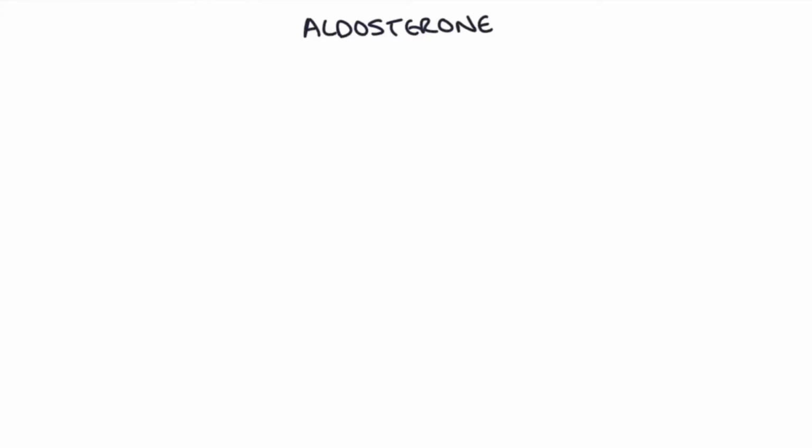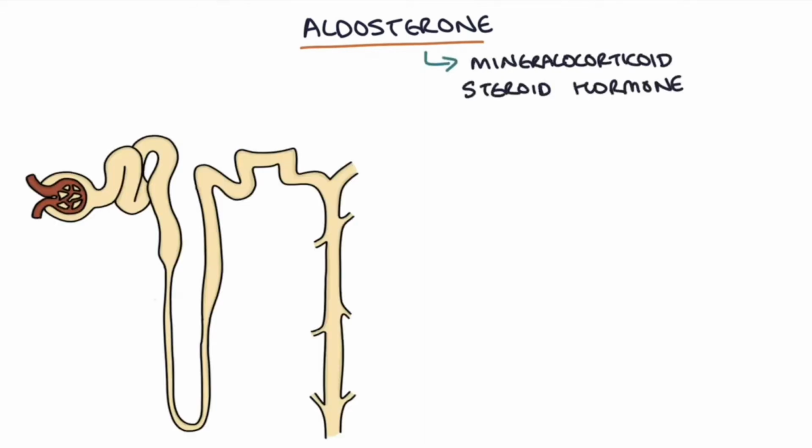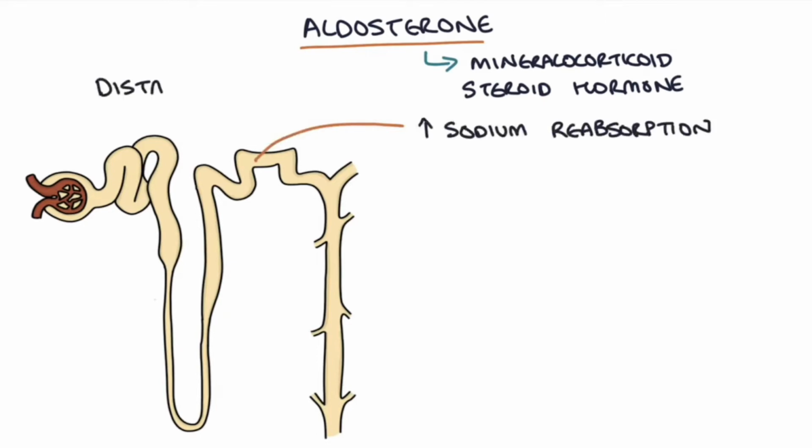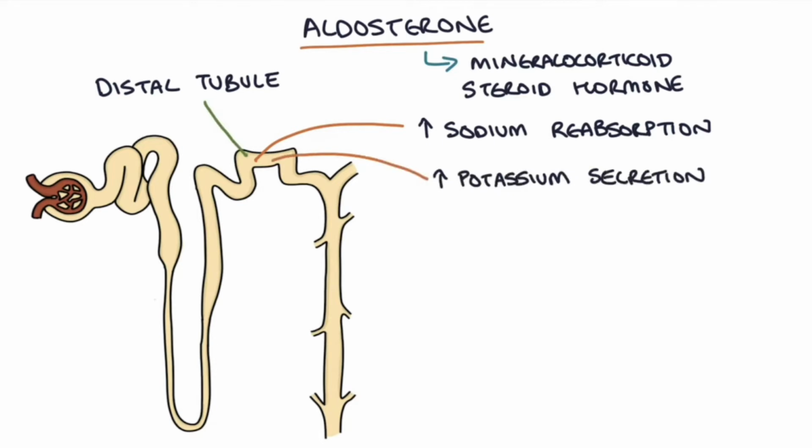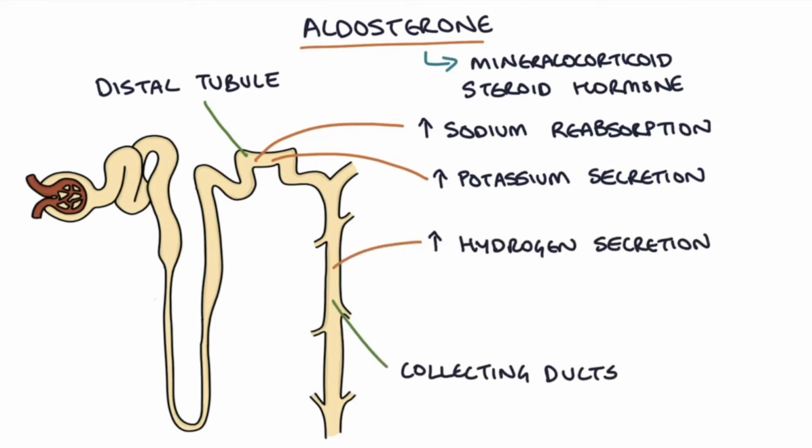Now, aldosterone, which is what we're talking about when we talk about hyperaldosteronism, is a mineralocorticoid steroid hormone. So this means it acts on the kidneys to increase sodium reabsorption in the distal tubule, increase potassium secretion in the distal tubule, and increase hydrogen secretion in the collecting ducts. The net effect is that we increase sodium reabsorption into the blood from the urine, increase potassium secretion, and increase hydrogen secretion.